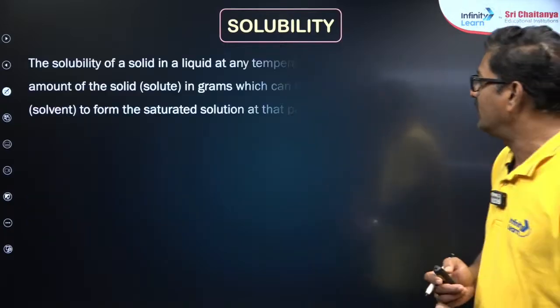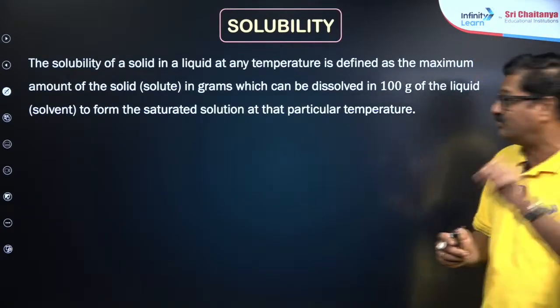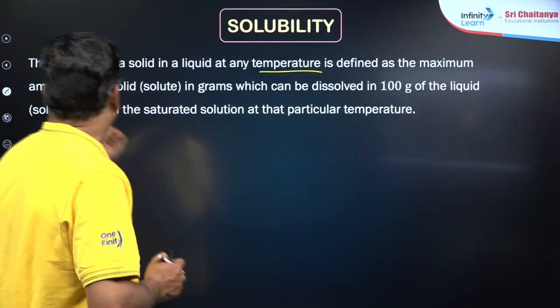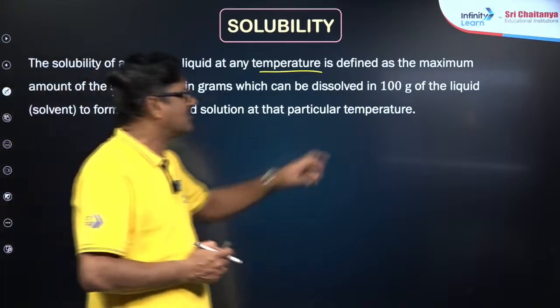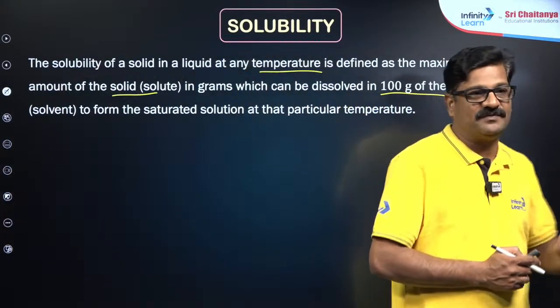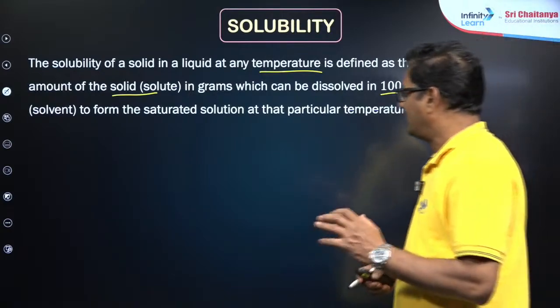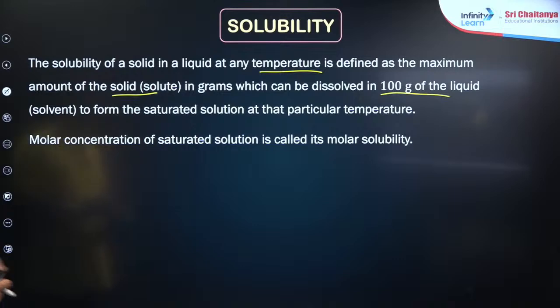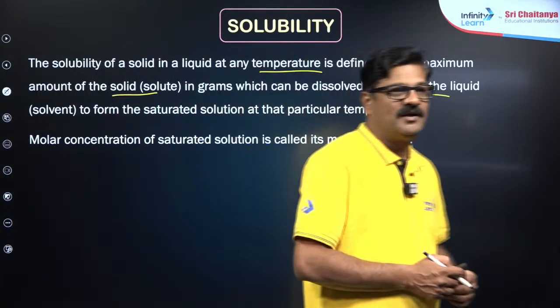Anyways, the solubility of a solid in liquid at any temperature is defined as the maximum amount of the solid, that is your solute, dissolved in 100 grams of the liquid. So the definition part itself gives you characteristic questions. Okay, now moving ahead, molar concentration is given as molar solubility.